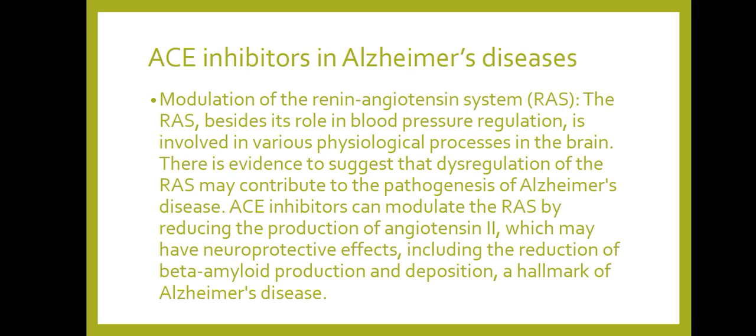Modulation of the renin-angiotensin system, or RAS. The RAS, besides its role in blood pressure regulation, is involved in various physiological processes in the brain. There is evidence to suggest that dysregulation of the renin-angiotensin system may contribute to the pathogenesis of Alzheimer's disease. ACE inhibitors can modulate the renin-angiotensin system by reducing the production of angiotensin II, which may have neuroprotective effects, including the reduction of beta amyloid production and deposition, a hallmark of Alzheimer's disease.